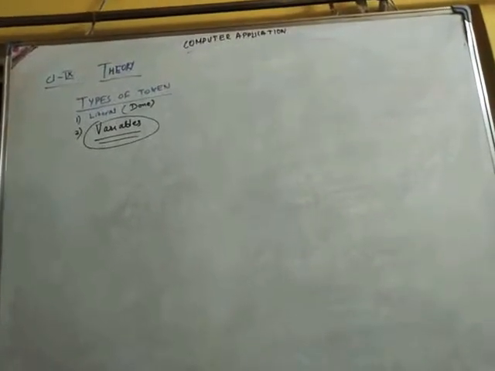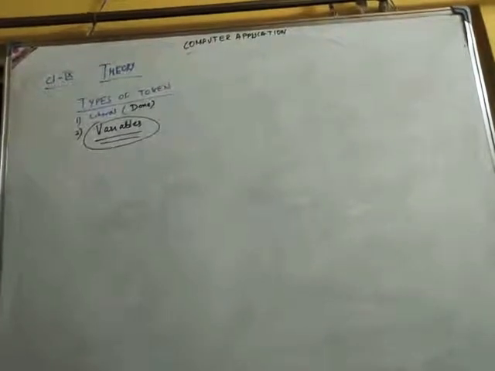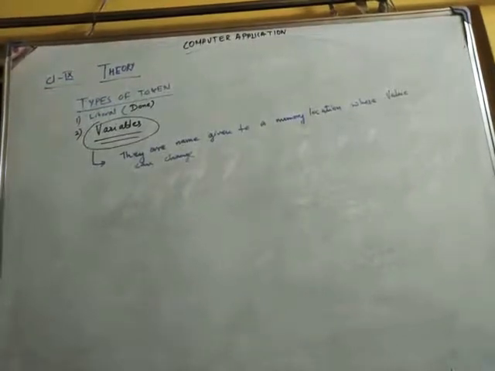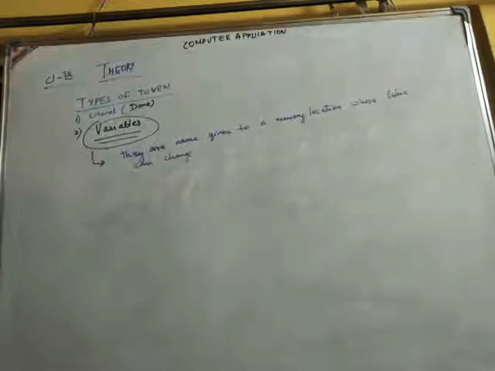So the second type of token we're discussing in Java is the variable. Remember, a token is the smallest individual unit of a program. In the programs we have written in the previous videos, everything was a token. Literals were constant values. Now we're discussing variables. What is the definition of a variable? A variable is a name given to a memory location whose value can change. The definition says they are names given to a memory location whose values can change.